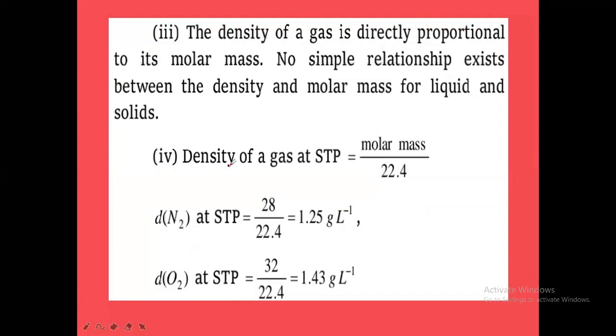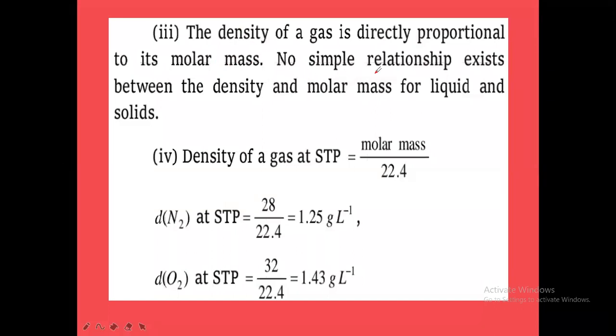So next, the density of a gas is directly proportional to its molar mass. When the density and molar mass of the gas are taken, if the molecular mass is more for the gas, the density of the gas will be more.